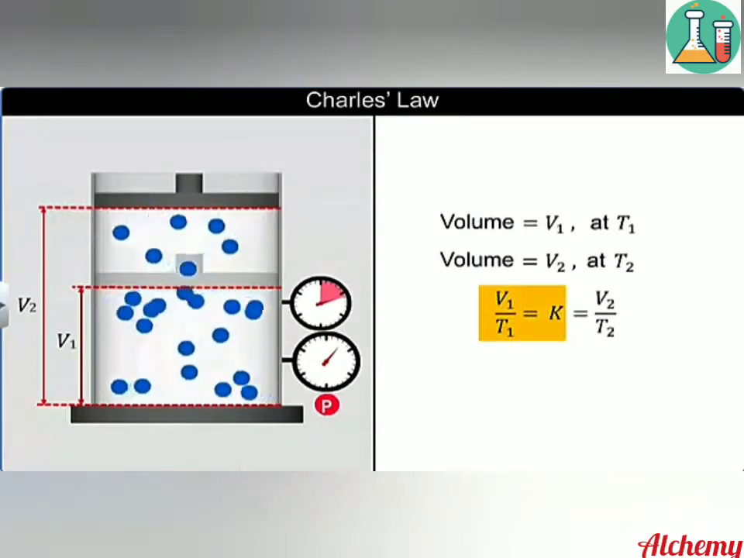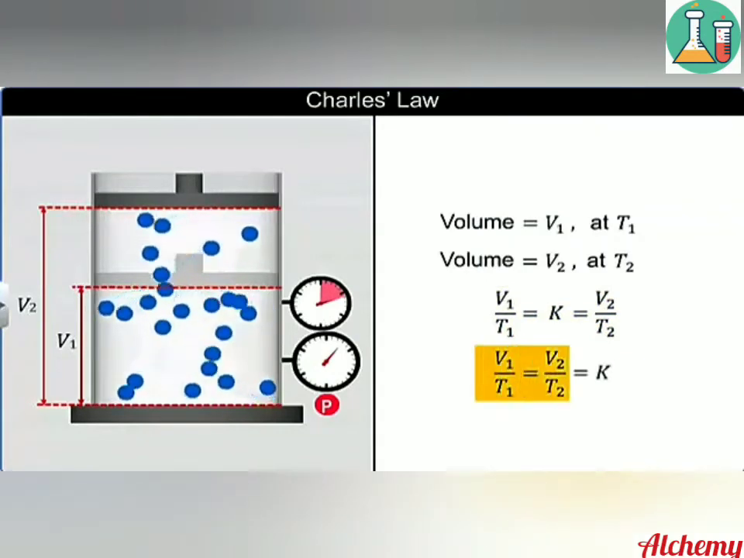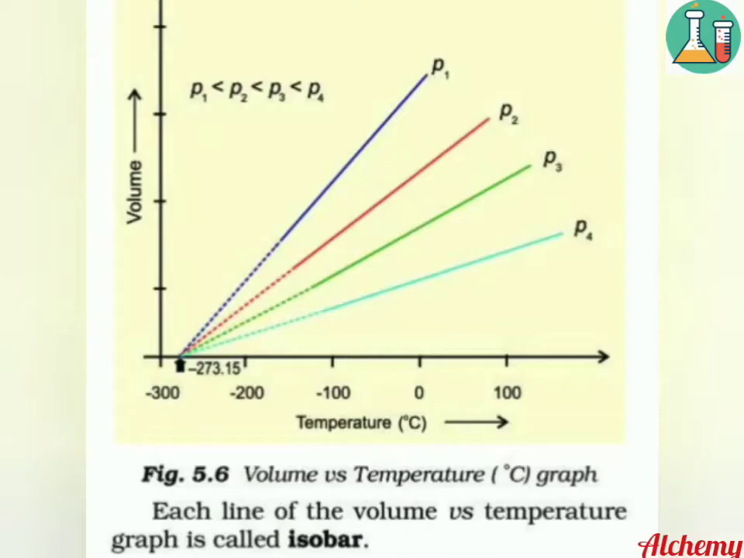So we can write V1 by T1 is equal to a constant called K, which is again equal to V2 by T2. So V1 by T1 equal to V2 by T2. This is the graph representing Charles' law, that is temperature versus volume. Since temperature is directly proportional to volume, we get a straight line like this, showing the linear relationship between temperature and volume. Each line of the volume versus temperature graph of Charles' law is called an isobar.